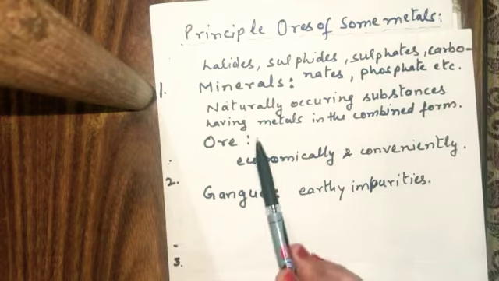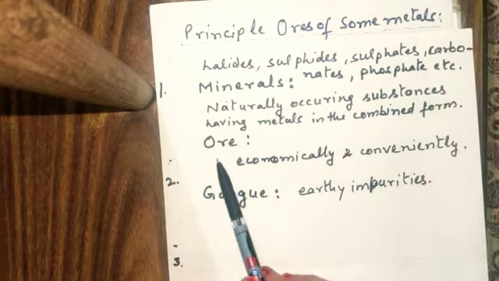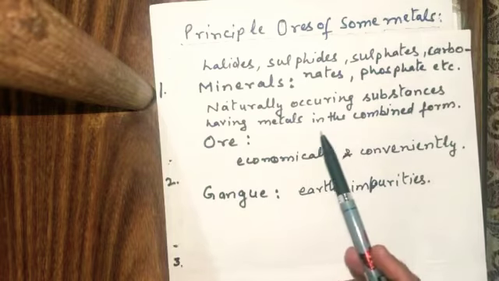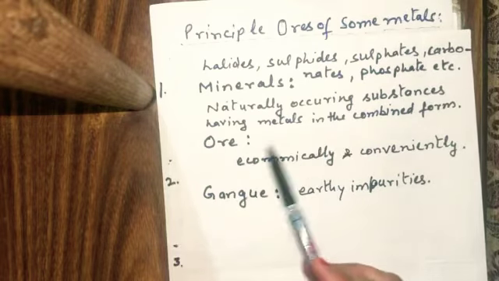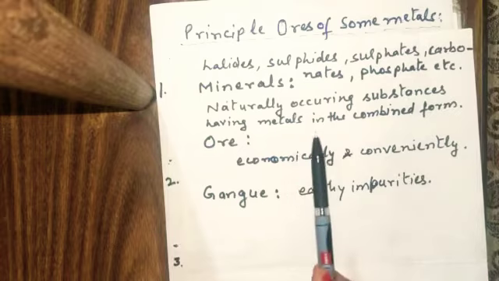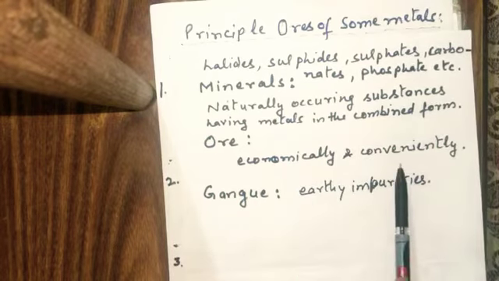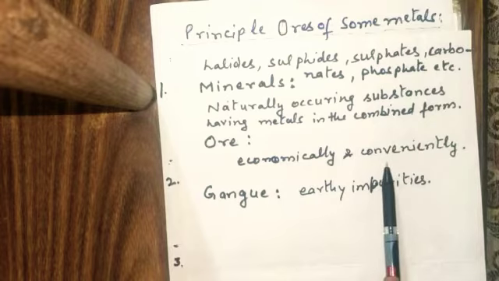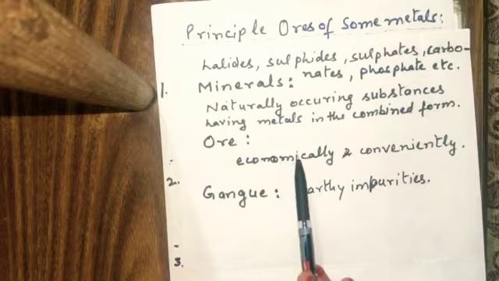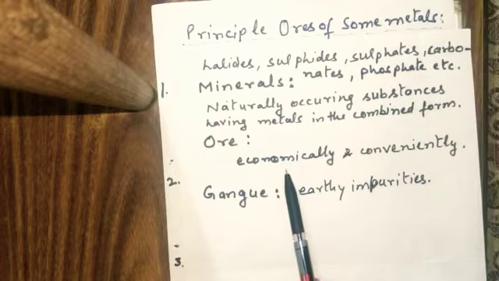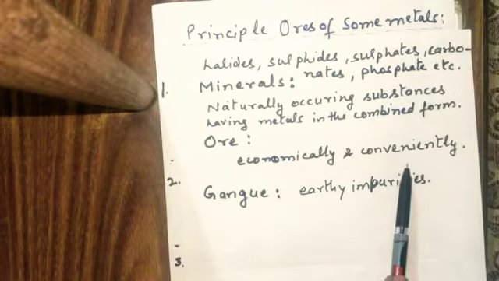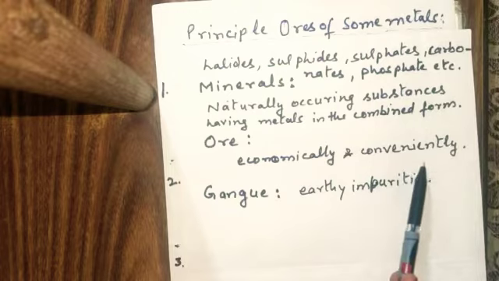Now, the next is ore. What is ore? Ores are also the minerals from which we can economically and conveniently extract out the metals.